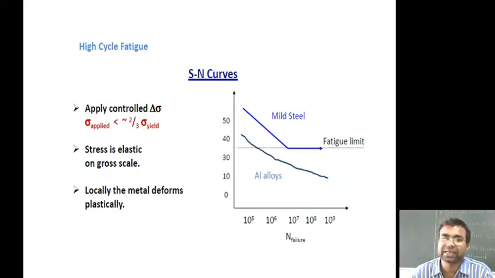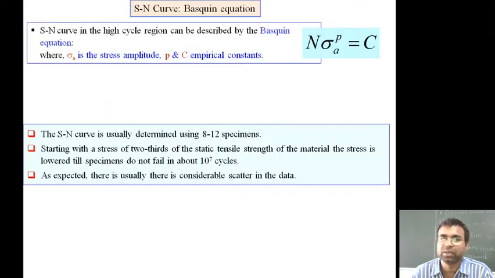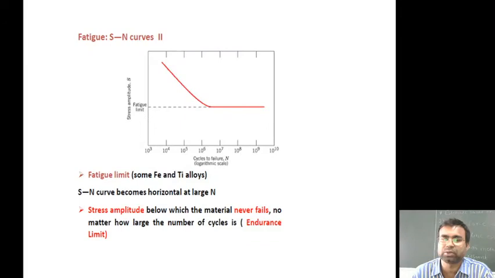And this is the high cycle fatigue, as we discussed. This is the basic equation. You need to note down these particular equations. This is the second kind, that is the fatigue limit for various materials, that is ferrous materials, iron and titanium alloy.